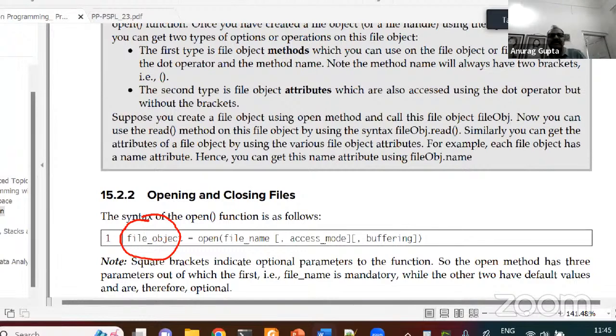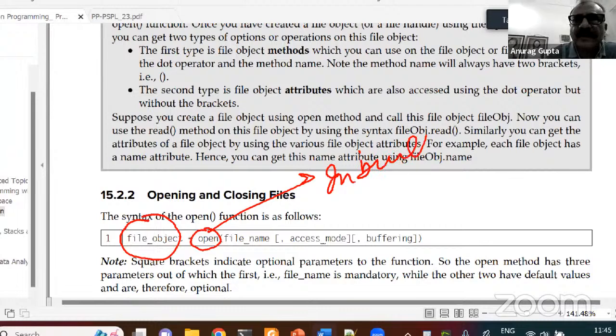You can use any variable. I like to use my object or file object so that I am able to differentiate between the variables which I have created, as opposed to the attributes which are there as part of the system. So I use this open, the inbuilt function, and that is why I don't need to import it from anywhere.